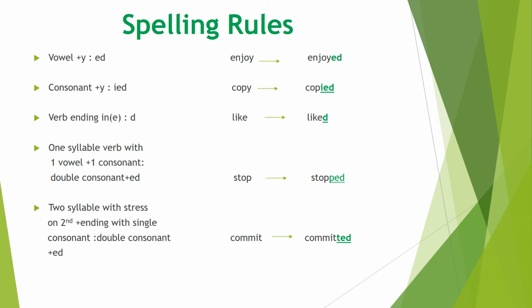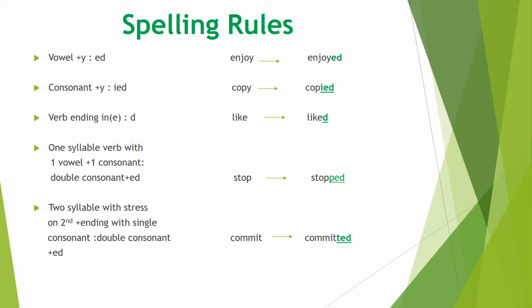Rule number 2 is if we have the second last letter a consonant and the last letter y, then we have to add ied while converting into past and past participle form. One more thing, we have to remove y. Let's have a look at the word. The example over here is copy. While changing into past and past participle form, y will be removed, and in place of y we have to add ied. So copy is the base form, copied is the past form, copied is the past participle form.